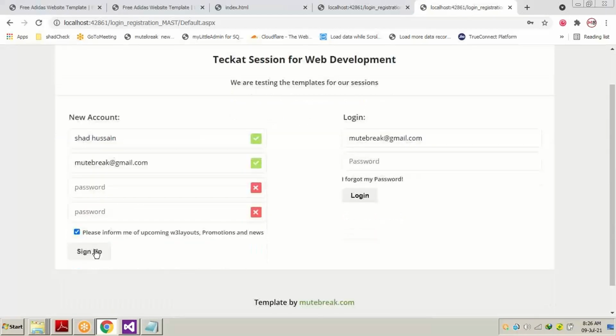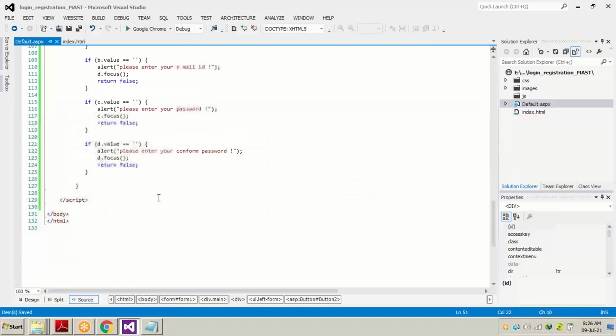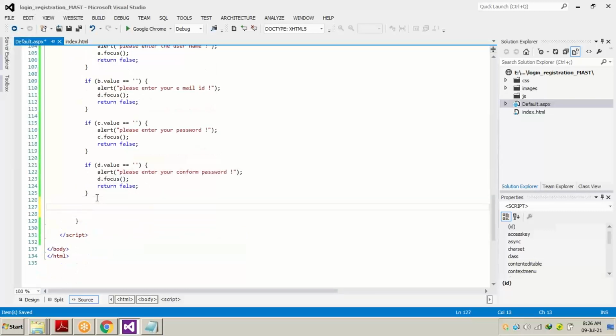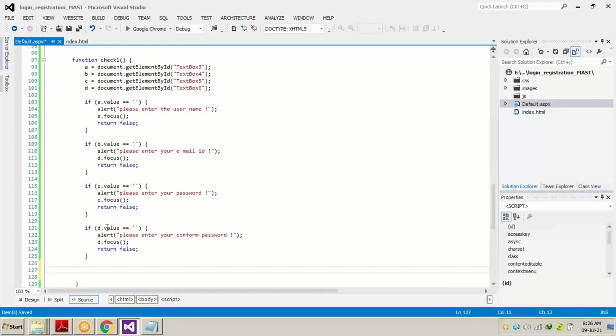This means JavaScript is just checking whether the text box is empty or not. In order to check for a match, both passwords should be the same, so we have to write one more condition. We already have defined C and D, the 5 and 6 text boxes, which are both passwords.